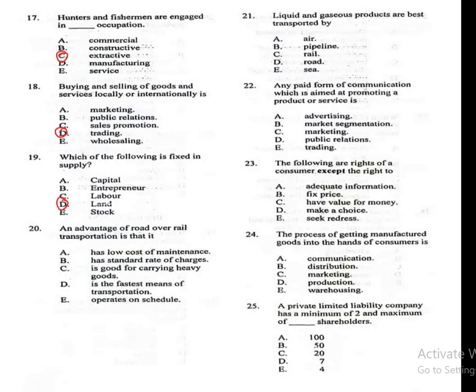Question 20. An advantage of road over rail transportation is that it A. has low cost of maintenance, B. has standard rate of charges, C. is good for carrying heavy goods, D. is the fastest means of transportation, E. operates on schedule. The correct answer is D. Is the fastest means of transportation.